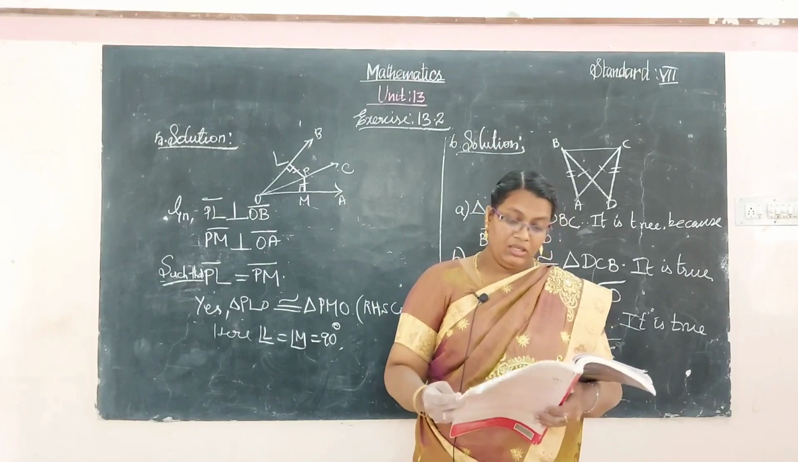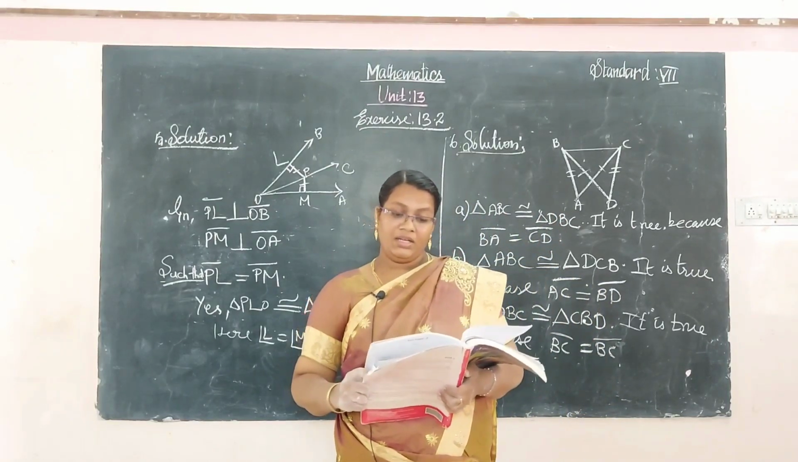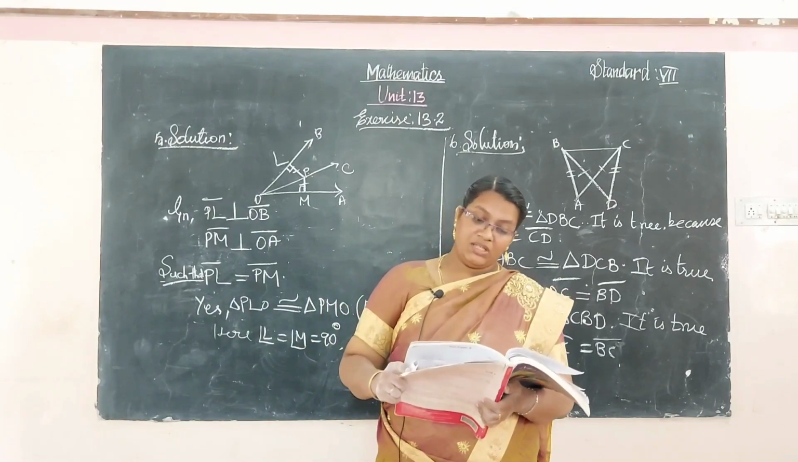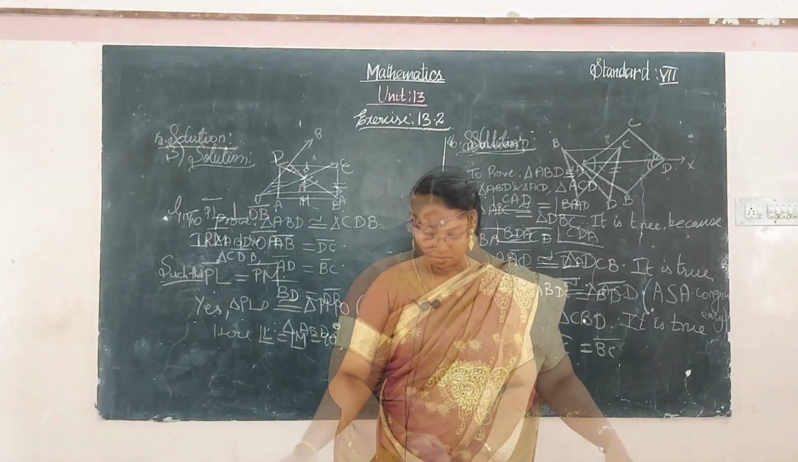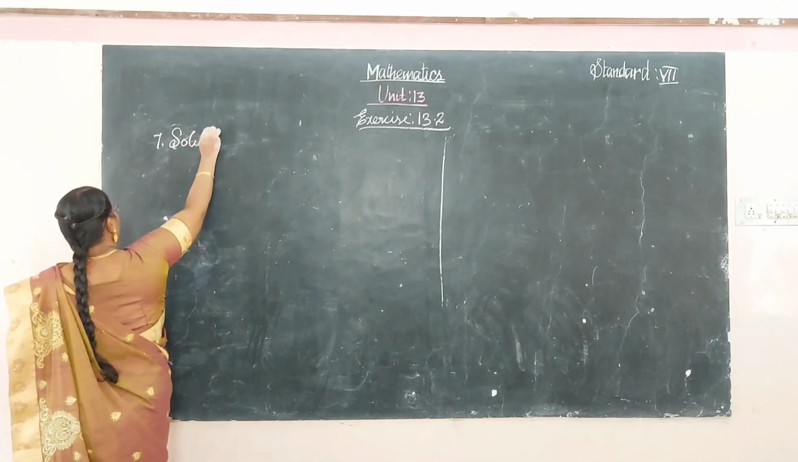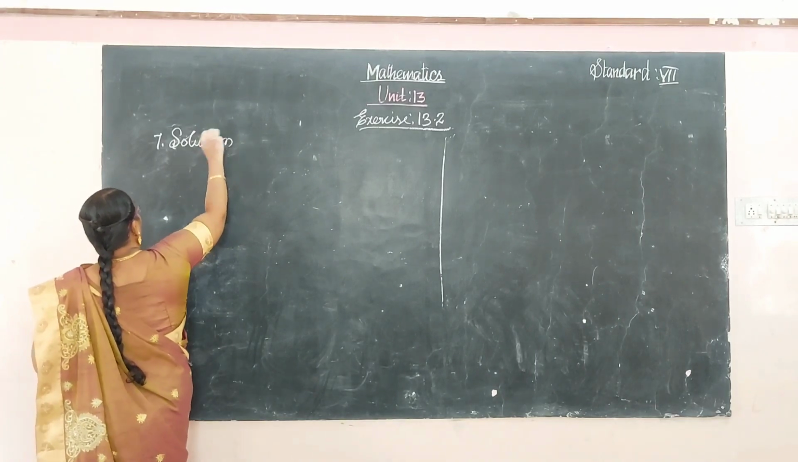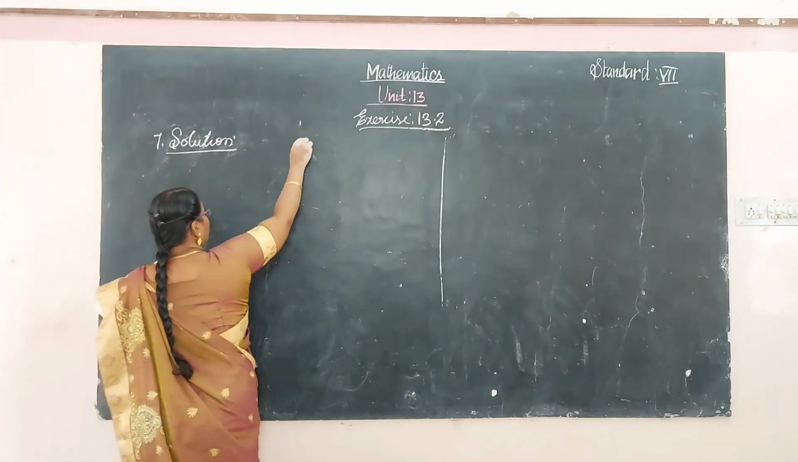Now see the seventh one. In the figure, AD bisects the angle A and AD is perpendicular to BC. Here also they are asking two questions. Seventh one, solution.